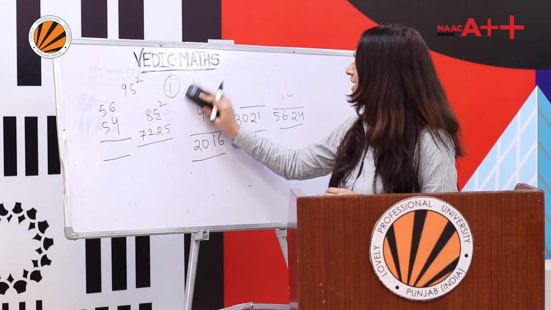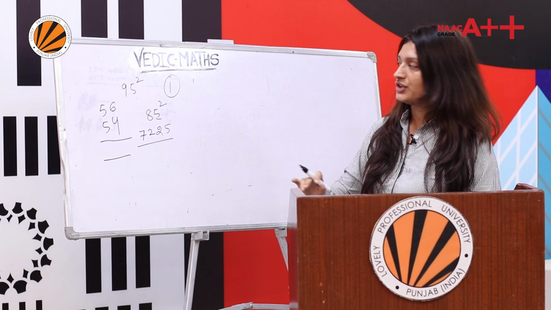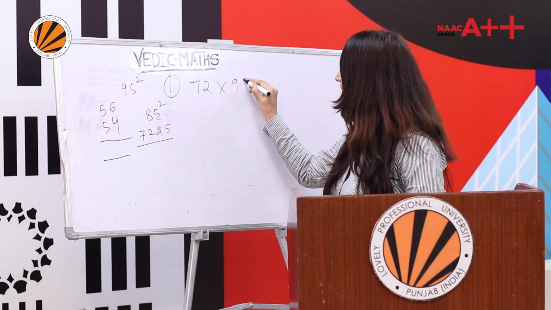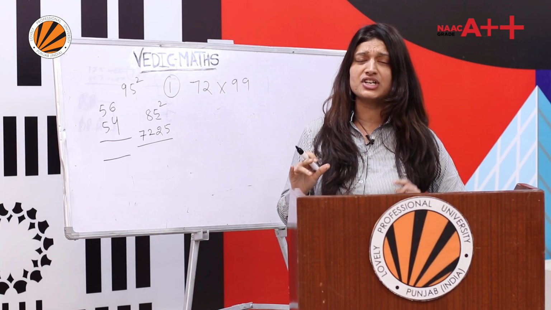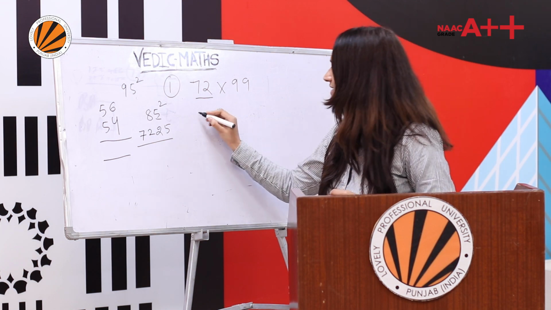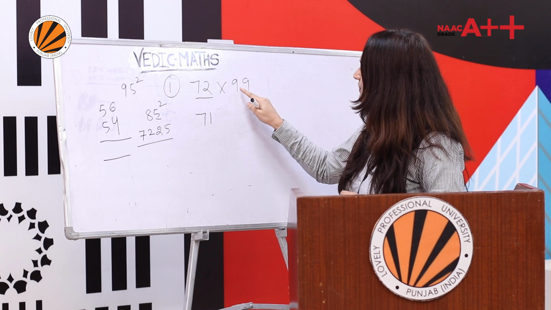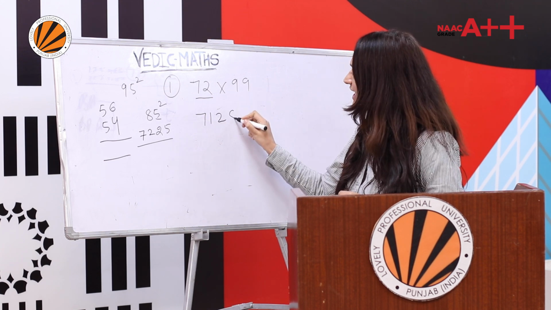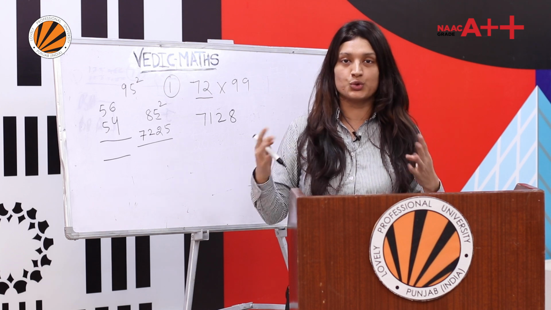Now let's discuss the top 3 trick, which is amazing, superb, excellent. The trick is multiplication with the 9 series. If I want to multiply 72 with 99 in just 1 second, how can you do it? 72 minus 1 is 71. And now you will subtract: 9 minus 7 is 2, 9 minus 1 is 8. So the answer is 7128.